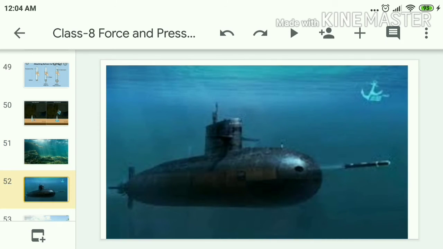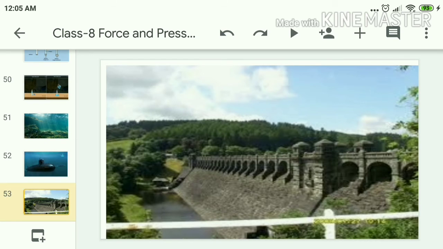And at the same time, if you observe the construction of a submarine, how they construct it, hard, thick sheets of metal are used. Why do they use them? To withstand the high pressure under water. And one more, if you observe the construction of dam walls, how they construct them. The dam walls are broader and thicker at the base. Why does it need to be constructed in such a way?